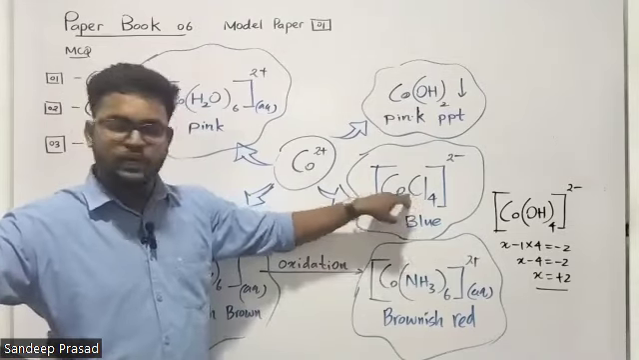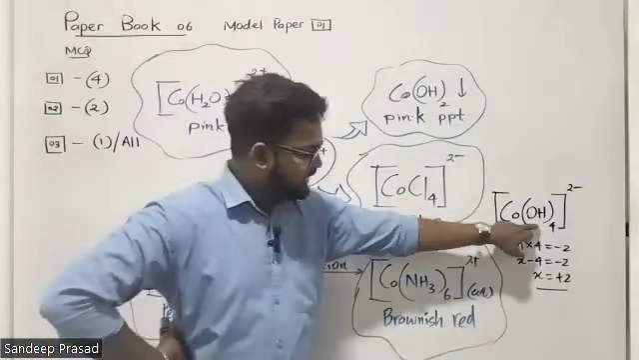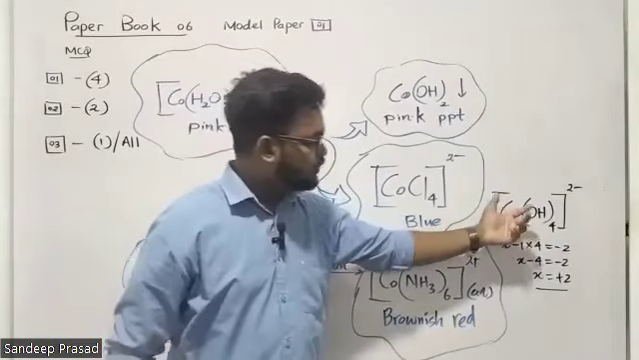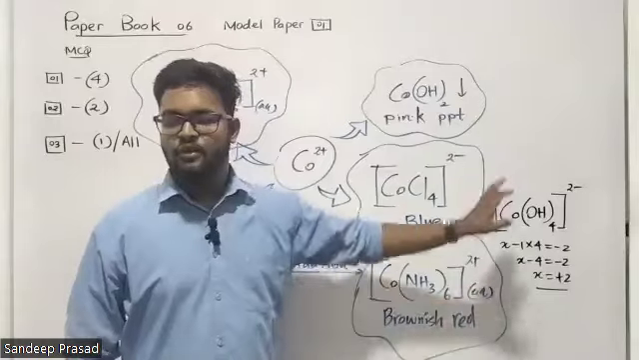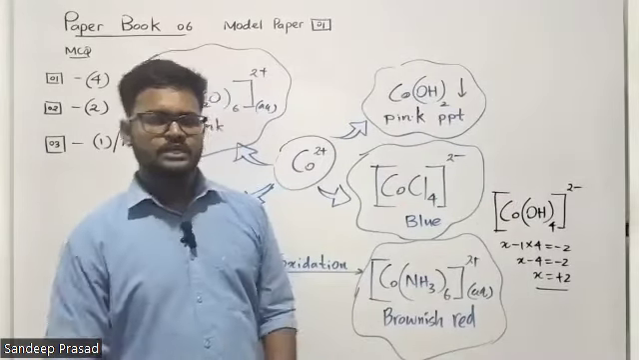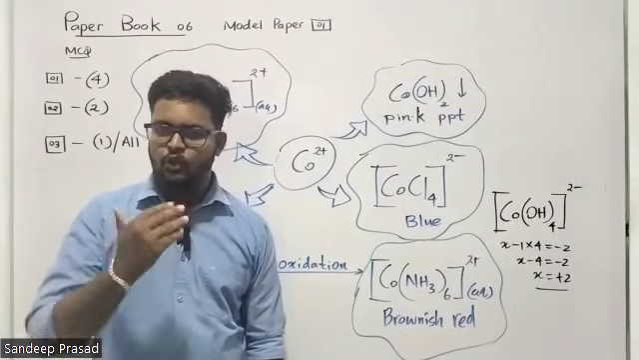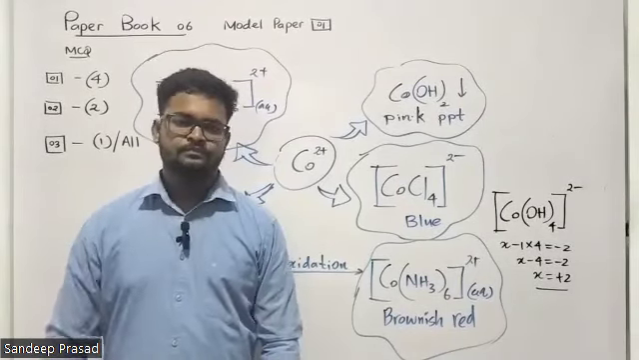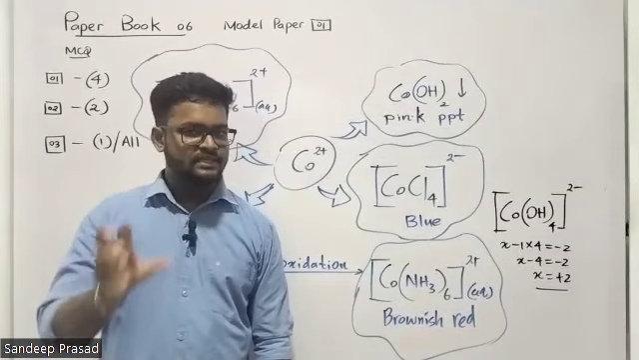Because there are 4 chlorine atoms connected through bonds, dative covalent bonds. Tetrahydroxide cobaltate. 4 OH minus ligands are connected to the cobalt 2 plus cation. Then the coordination number means 4. So that means the number of ligands are always equal to the coordination number. No, it's not correct.